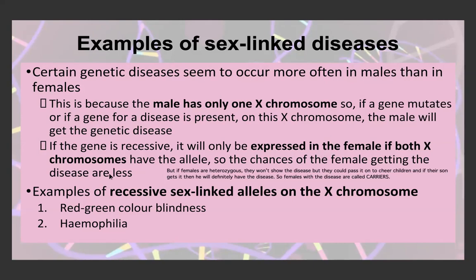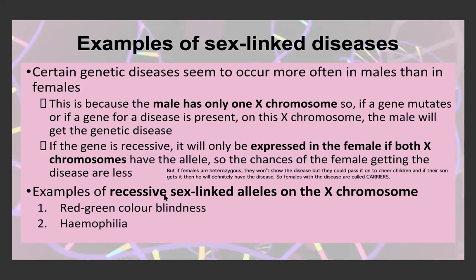So the chances of the female getting the disease are less because they have to be homozygous recessive. If they're homozygous dominant or heterozygous, they won't show the disease, obviously, unless it's a dominant disease, but that's a bit more uncommon. We don't talk about that as often. But if you're heterozygous as a female, even if you're not showing the disease, you can still pass it on to future generations because obviously you have the allele for it anyways. That means that you are called a carrier.